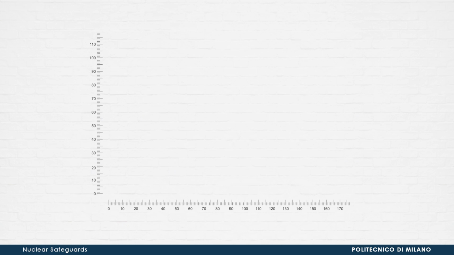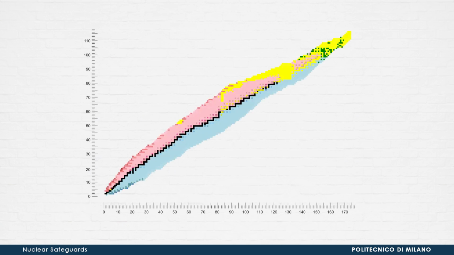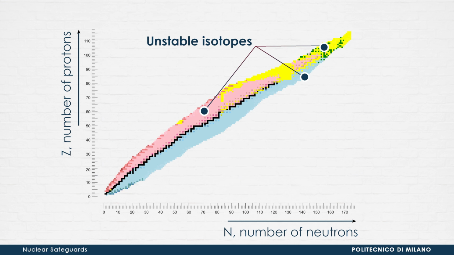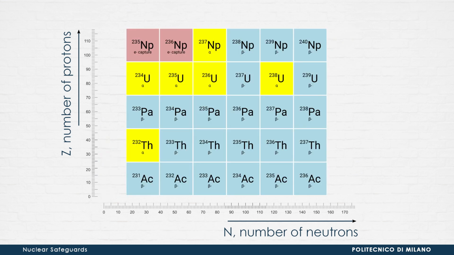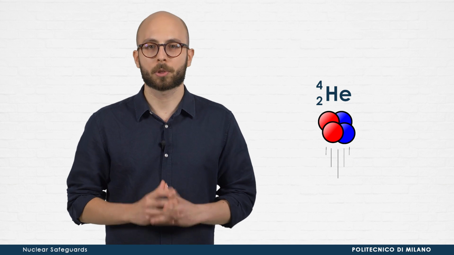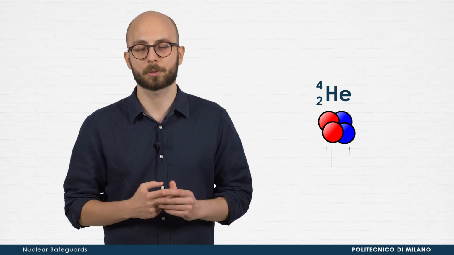To do so, we can make use of the so-called table of nuclides. This table collects all known nuclei, organized by the number of neutrons N on the x-axis and by number of protons Z on the y-axis. Black regions refer to stable isotopes, while the different colors represent the different decay modes of unstable isotopes. Let's start from the regions highlighted in yellow. All refer to heavy nuclei. These radioactive nuclei can spontaneously decay by emitting a nucleus of helium-4, which consists of 2 protons and 2 neutrons.